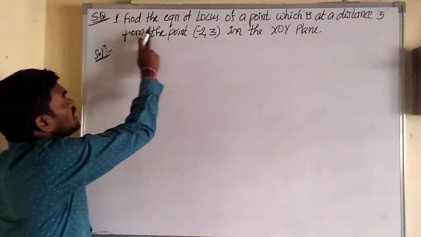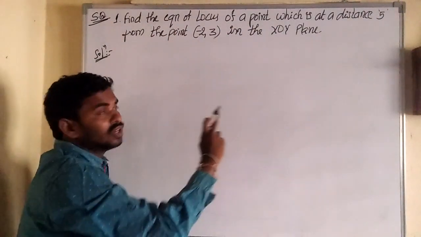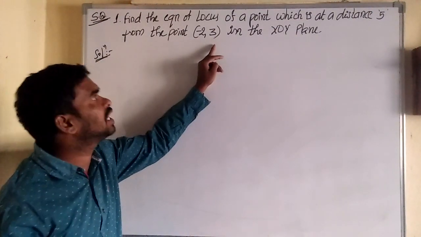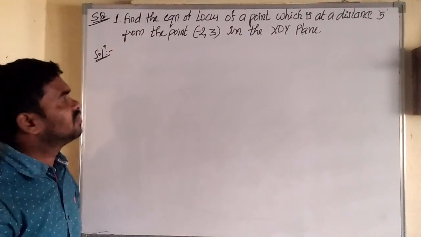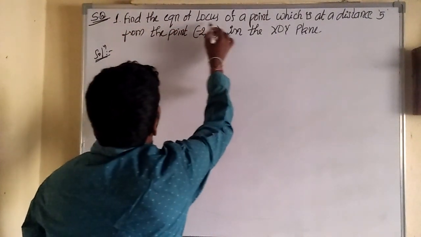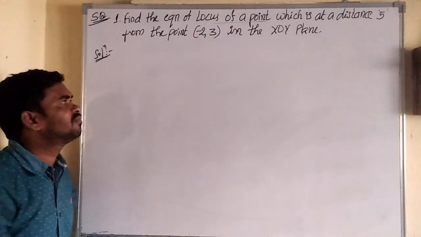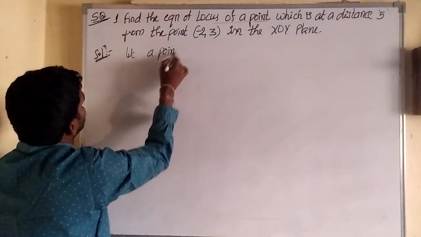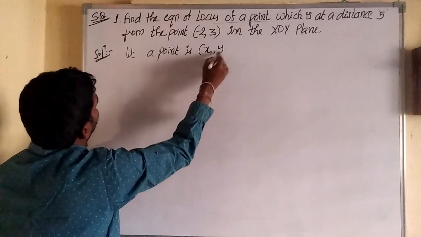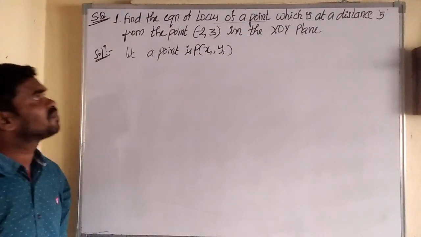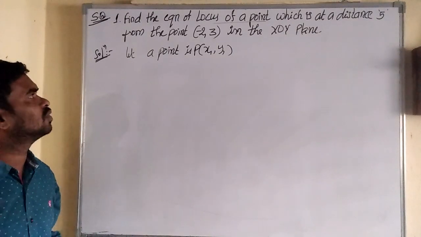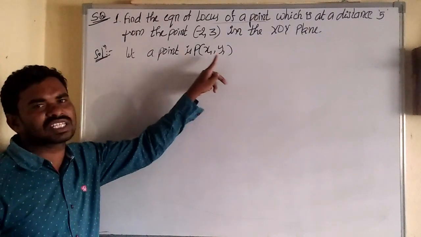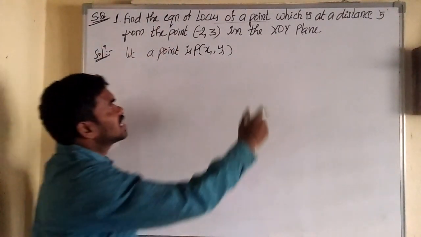The first question is: find the equation of the locus of a point which is at a distance 5 from the point minus 2 comma 3 in the XOY plane. Very simple question. It's just asking to find the locus of a point. So first of all, let a point P be x1 comma y1. That we have to take. That's the first step in every question. And then what is it asking?